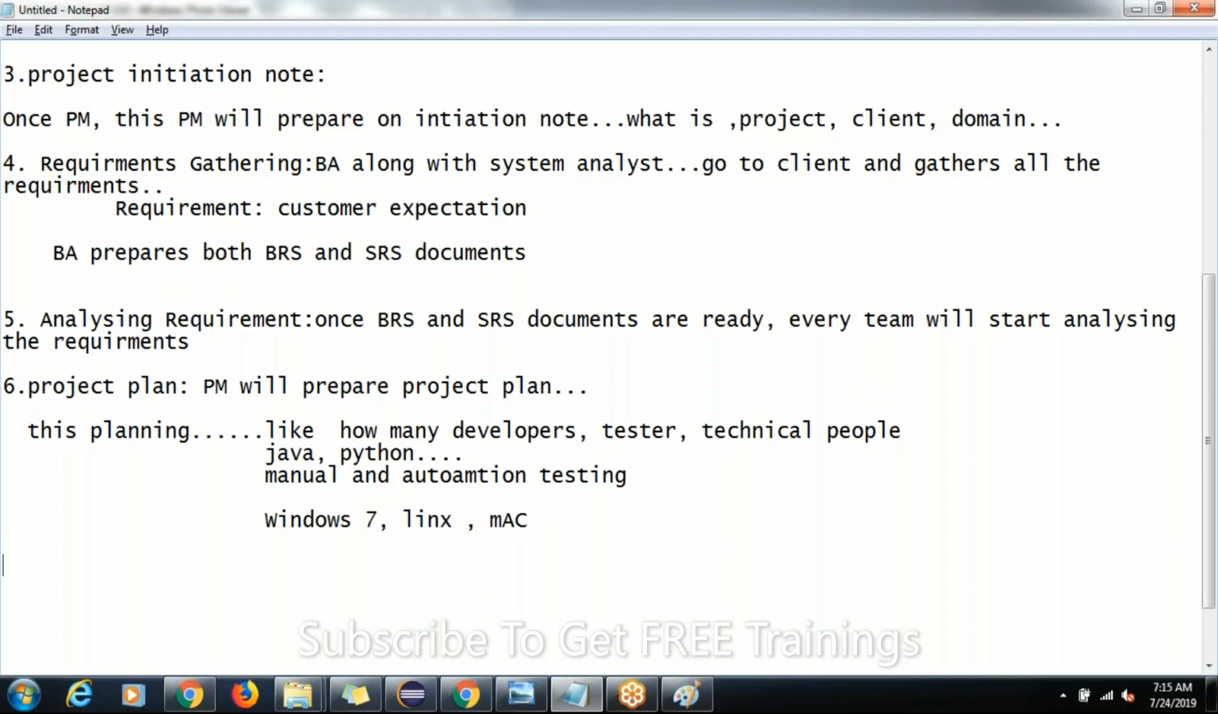Then what is our next step? The seventh one. Designing. So once project planning is done, then we have to go with the designing, guys.